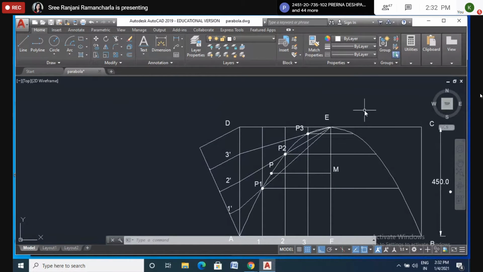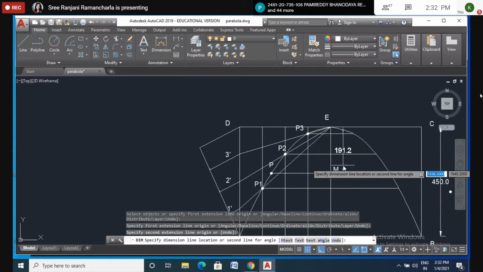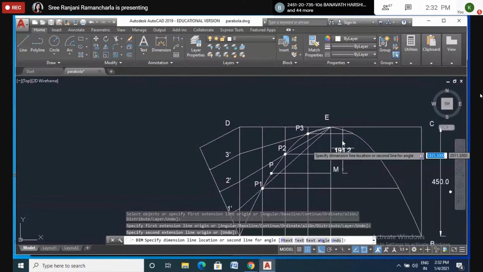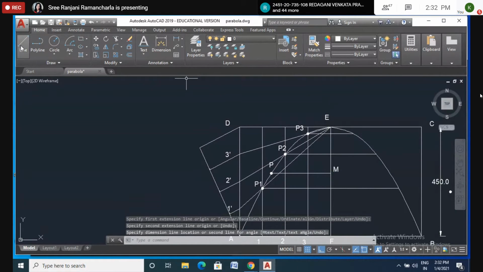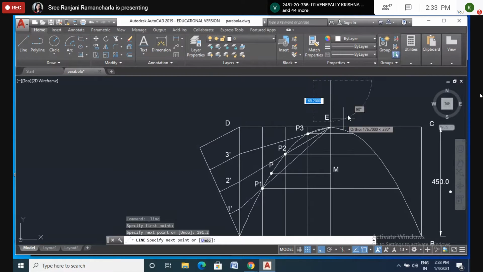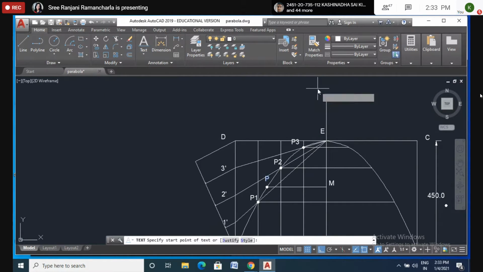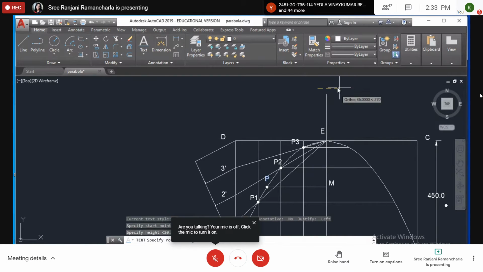Okay. Now here, from M to E, you measure the length EM. Measure the length of E and M. So here I am getting 191.2. Okay. So the same length, 191.2, I will draw here. So 191.2. Okay, so here, to avoid confusion for all of you, I will write it here as M1 dash, or else you can write anything also, no problem.